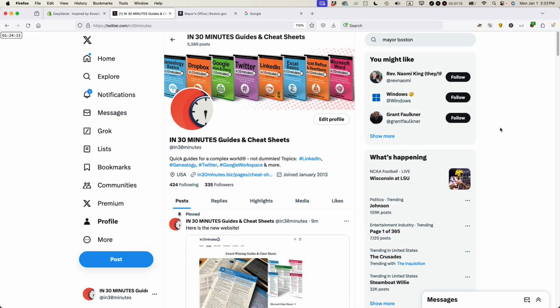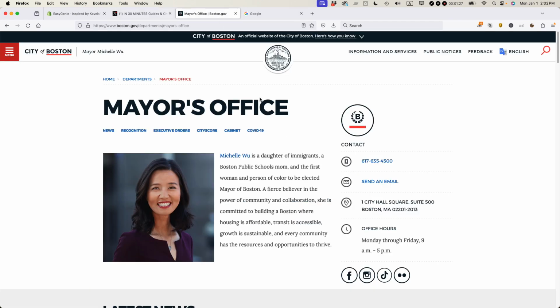So for this reason, sometimes finding an official account like the Mayor of Boston on Twitter's own search engine is really not that good. The best way to find an official account of somebody is actually to go to their official webpage. So here is the mayor's office, and this is the mayor, Michelle Wu. And one thing I've noticed on practically all public people's web pages, whether they're a celebrity or a famous person, you'll see a list of links down here that point to different social media accounts.